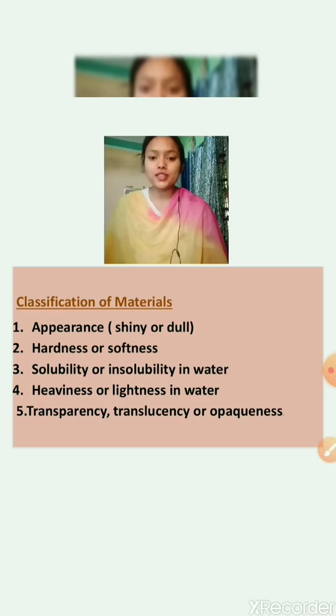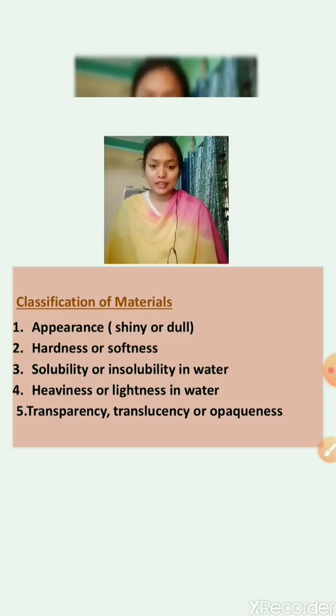The first one was appearance, that is, shiny or dull, whether a material is shiny in texture or dull in texture. Then hardness or softness, whether a material is soft or very hard.